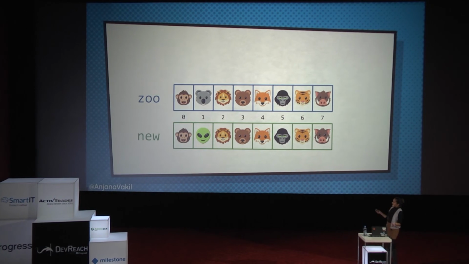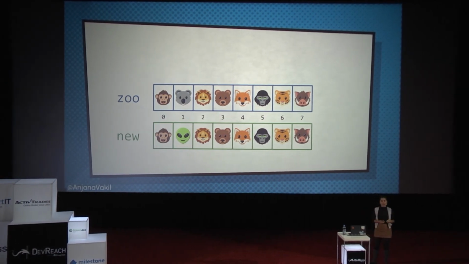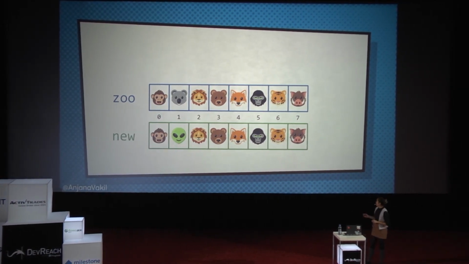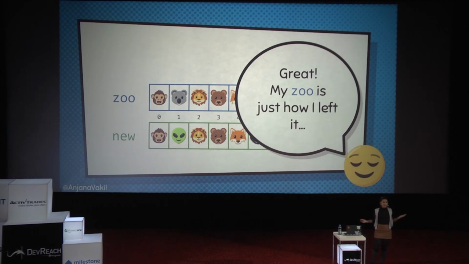OK, so now we've got immutable data, which solves some of our problems of before. My coworker, for example, is having a good day because I didn't change the zoo that she's working with. I just created a new thing that I'm working with. So I didn't mess up what she's doing. So she's fine. She's like, yeah, my zoo is just how I wanted it.